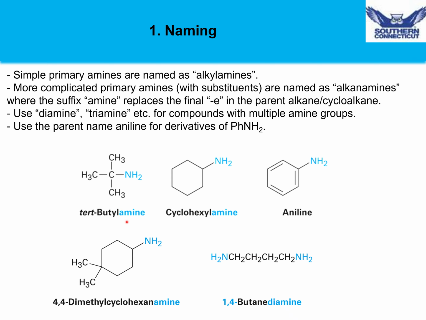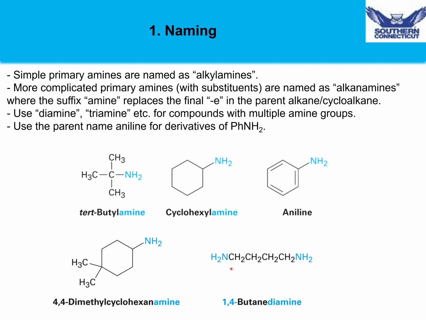Now note that you can use either naming system, either an alkylamine naming system or replacing the letter E of the alkane with the amino or amine suffix. Either system is acceptable by IUPAC rules. Aniline, of course, is a compound we previously discussed, which has an amino group attached to benzene. And if we add other substituents, we want to follow the typical naming rules for aromatic compounds.